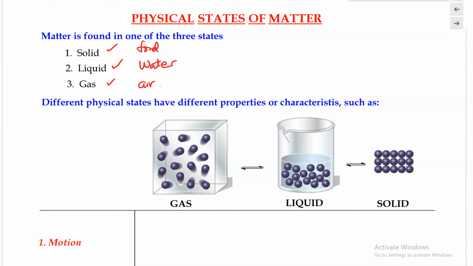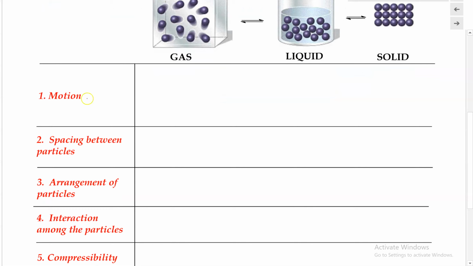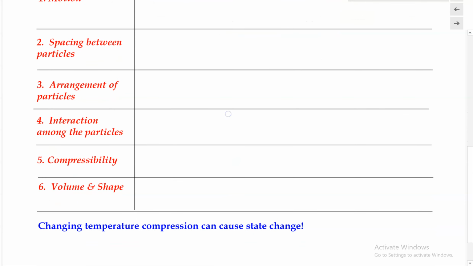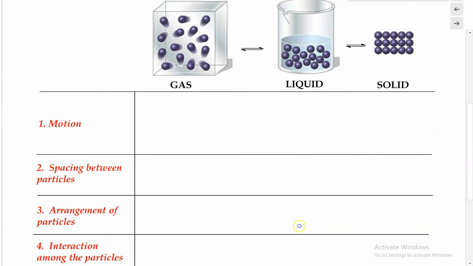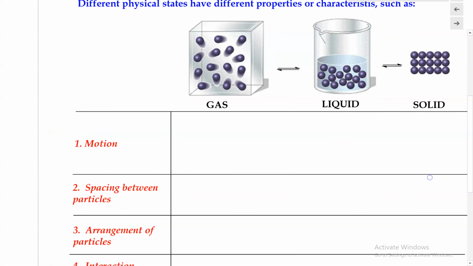And these three different physical states have different properties and characteristics. For example, they have different amounts of motion, different spacing between the particles, different arrangement of the particles, and interaction among the particles. Some of them are compressible while others are not. And they also have different volume and shape as well. So these are some of the important properties or characteristics worth comparing between these three different physical states. And these are some examples of a diagram of these three different physical states.